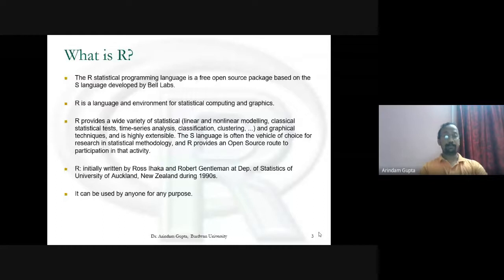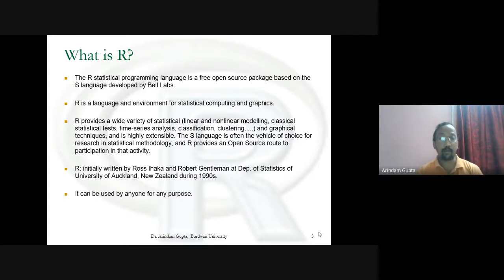What is R? R statistical programming language is a free open source package based on the S language developed by Bell Labs. R is a language and environment for statistical computing and graphics.